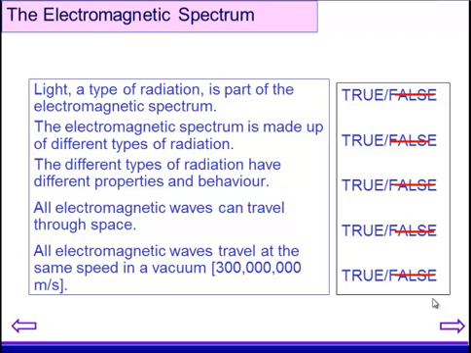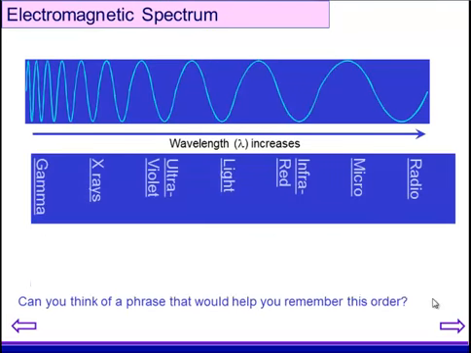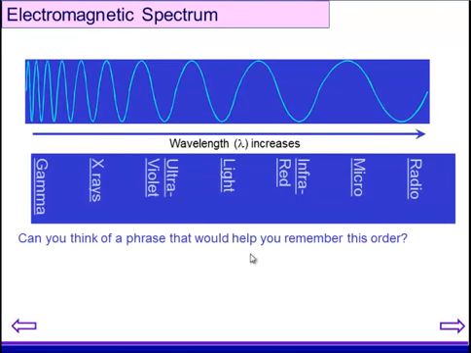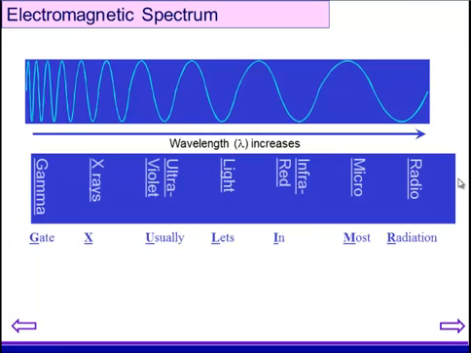So first of all, we introduce all of the electromagnetic spectrum. From increasing wavelengths, I've got gamma rays as the shortest, then X-rays, ultraviolet light, infrared, microwaves, and radio waves. Now I have a sentence which helps me remember the order, going from shortest to longest: "Gate X usually lets in most radiation." So that's the tool that I use to try and remember what order they come in.